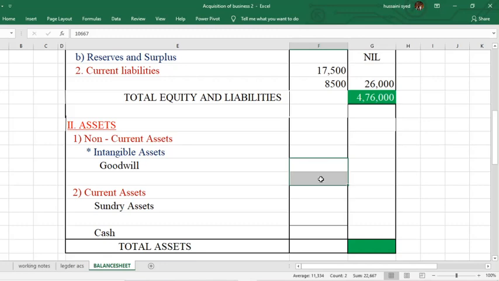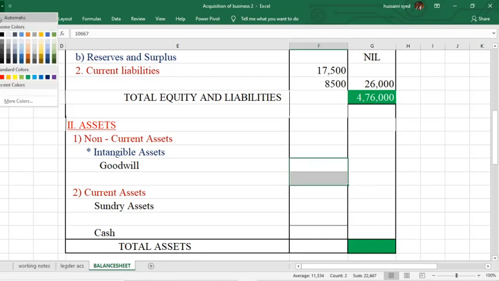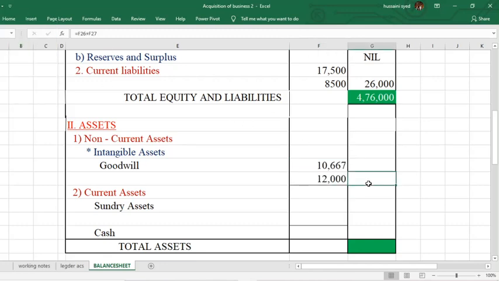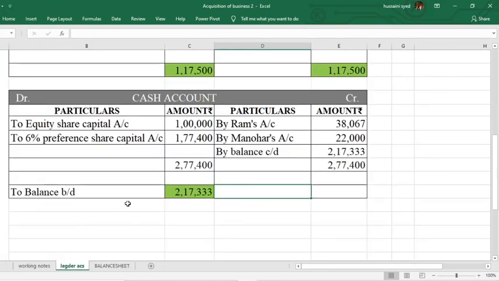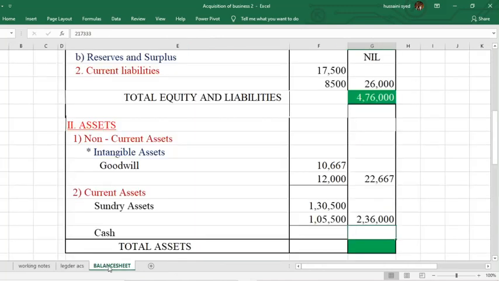Under the non-current assets, goodwill of Ram as well as of Manohar, and sundry assets, what you have taken over from Ram and from Manohar. Write the cash balance which you got in the cash account.